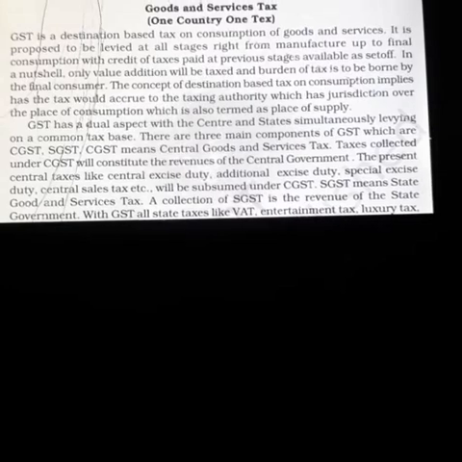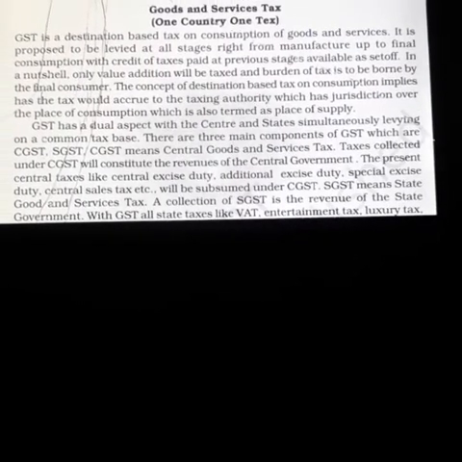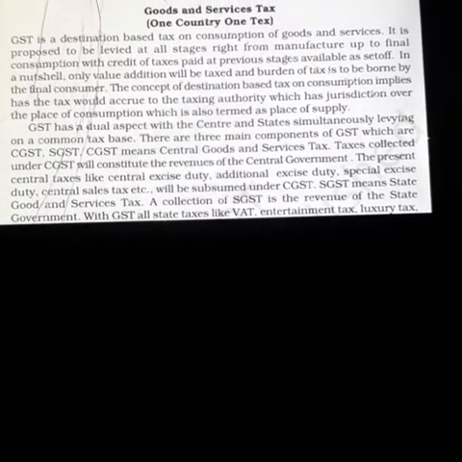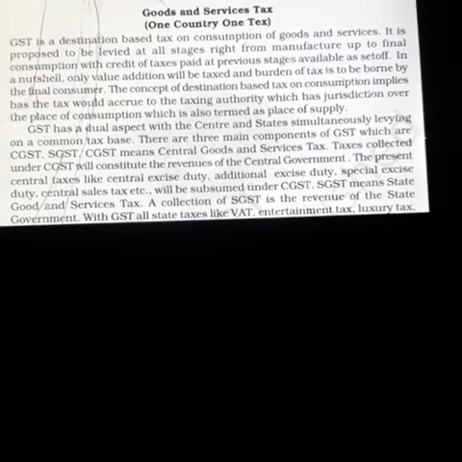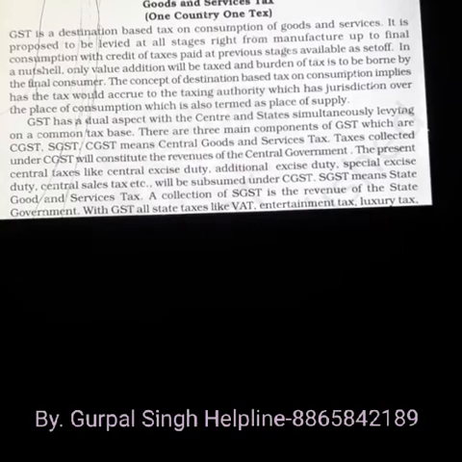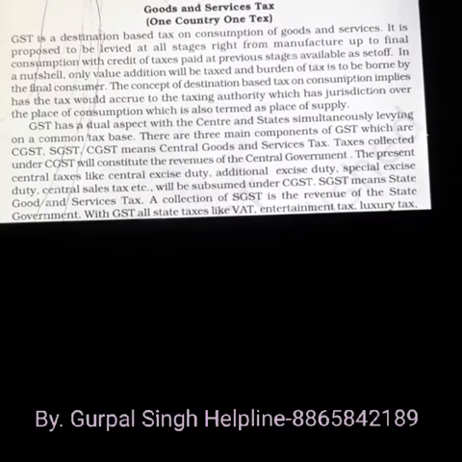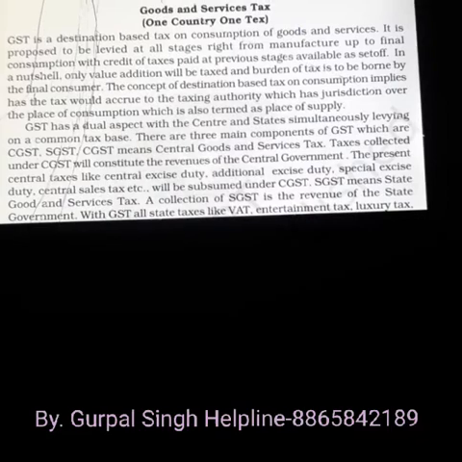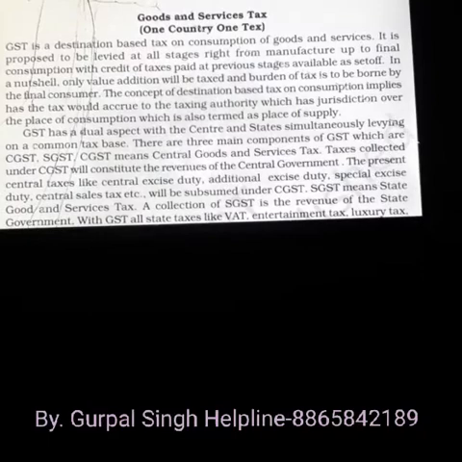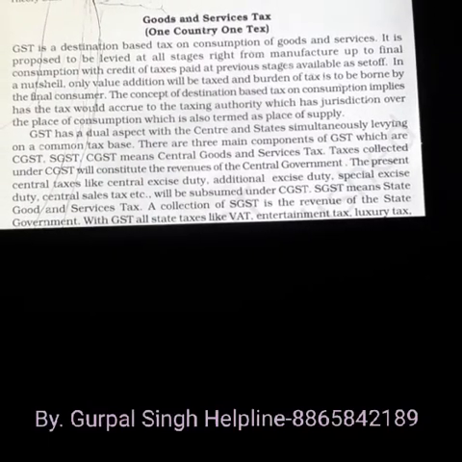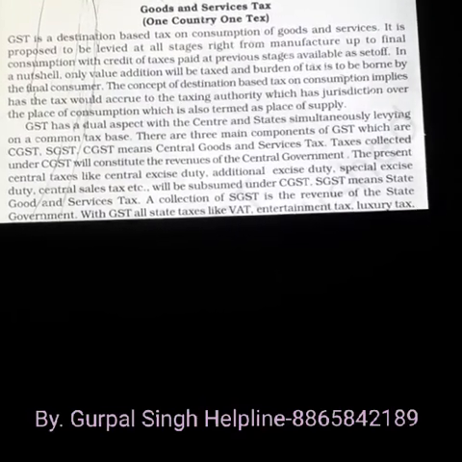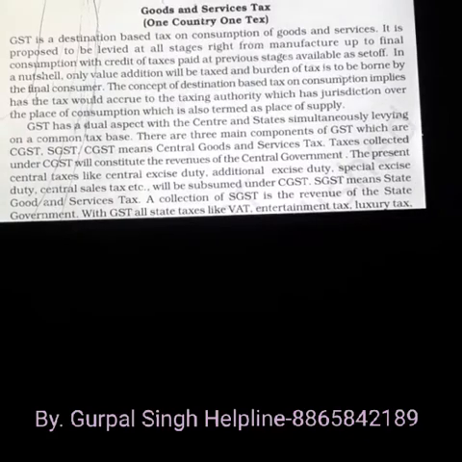So GST is a destination based tax on consumption of goods and services. Means that as the phases of goods production increase, in the same way GST is charged. It is proposed to be levied at all the stages right from manufacturer up to final consumption, with credit of taxes paid at previous stages available as set off. It means that GST will be paid from the beginning manufacture of the product till the last final consumption of the goods.